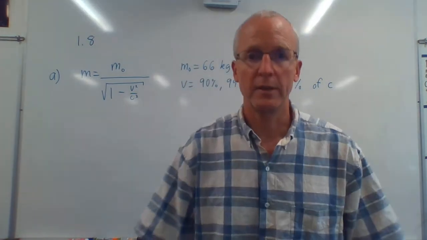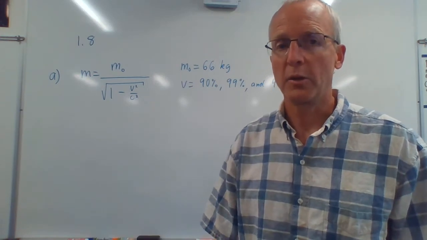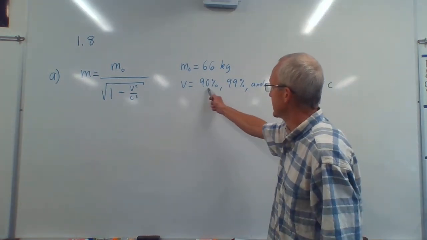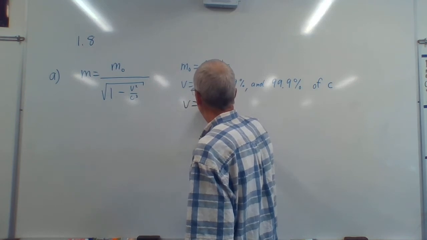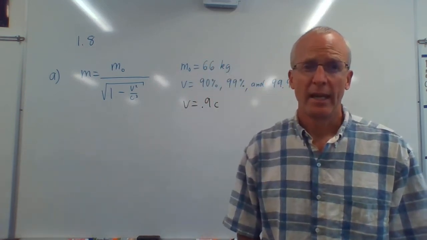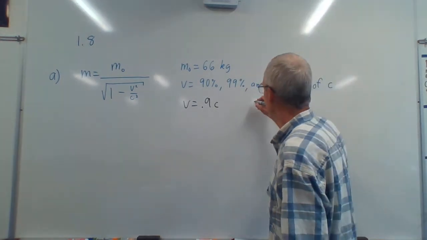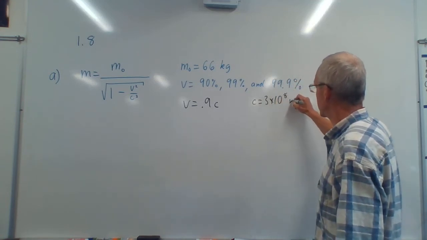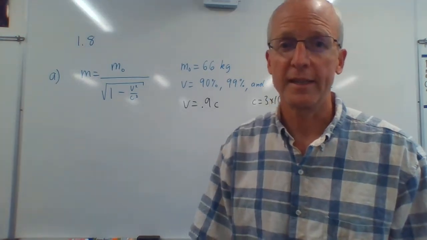So this always will give you a bigger mass because you're always dividing by a number less than 1. So let's see how much bigger than 1. So the goal here is to figure out what that number is. Okay, so first let's do v is 90% the speed of light. That means that v is equal to 0.9 c. Now they tell you what the speed of light is, but for this part we don't need to know it. We just need to call it c. Now they tell you that c is 3 times 10 to the 8th meters per second. But we don't even need to use that here. It's way easier to just call it c.